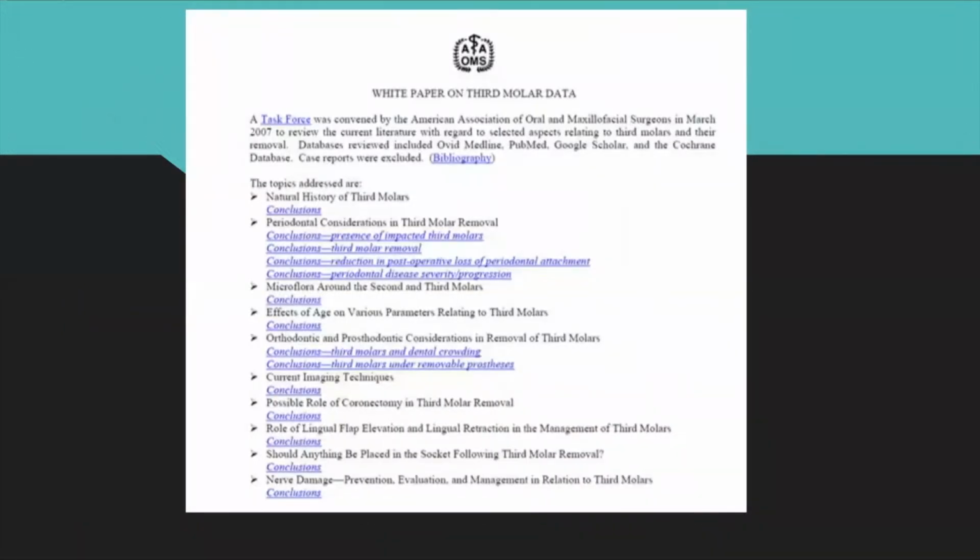A lot of information about wisdom teeth can be found, but one of the main sources we use is a paper that was written by the American Association of Oral and Maxillofacial Surgeons. The literature review was done in 2007 and updated in 2014, and it was more or less a review of current literature regarding the different aspects of third molars and their removal. A lot of what I'll discuss tonight comes from this paper directly.